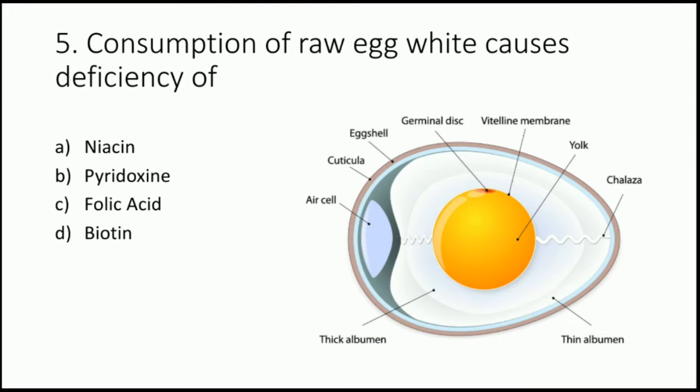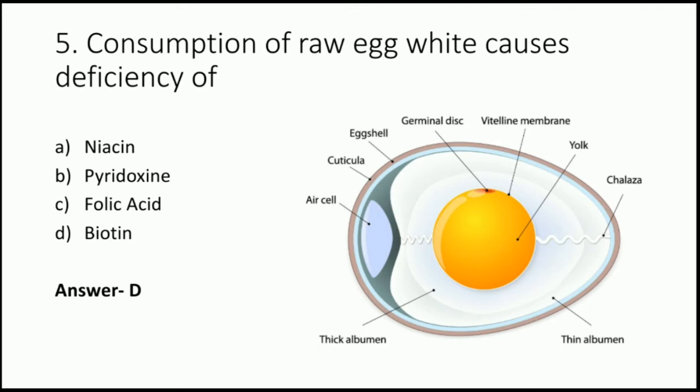Consumption of raw egg white causes deficiency of: niacin, pyridoxine, folic acid, biotin. Here I have given you the structure of an egg. It has a yellow portion which is known as yolk, and a white portion which is known as albumin. If we consume this albumin part, there will be deficiency of which of these options? The correct option to this question is option D, that is biotin.